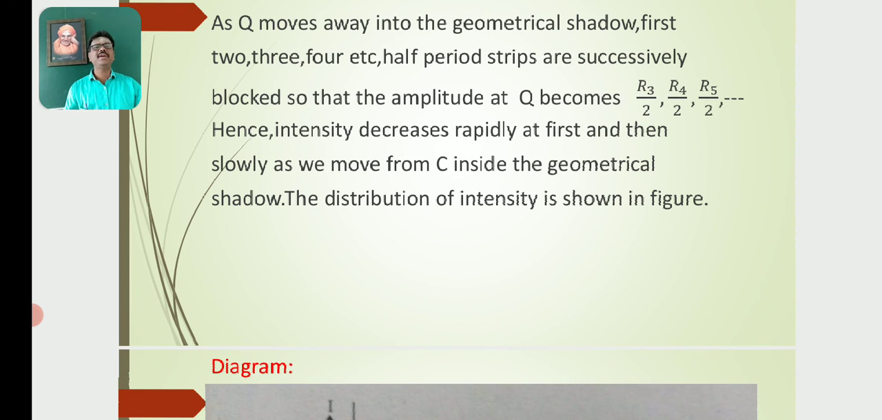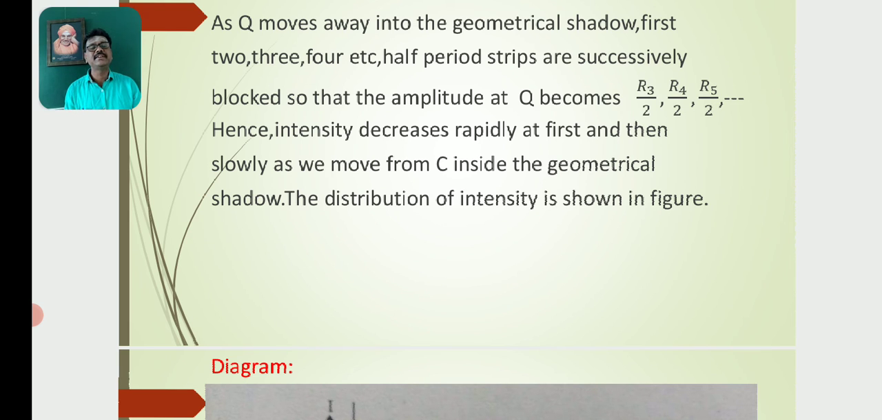As Q moves away into the geometrical shadow, the first 1, 2, 3, 4, etc. half-period strips are successively blocked, so that the amplitude at Q becomes R3 by 2, R4 by 2, R5 by 2, etc. Hence the intensity decreases rapidly at first and then slowly as we move from C inside the geometrical shadow.